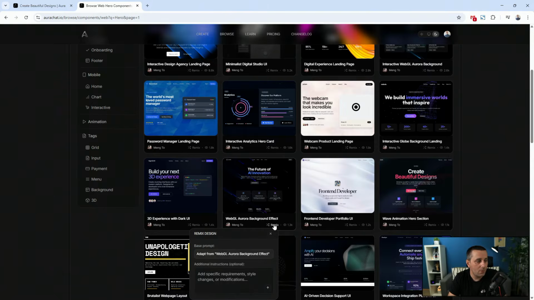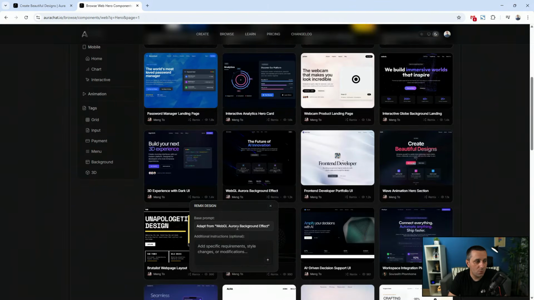When I click remix there, it gives this base prompt. This prompt was used to create this, but you can also add additional instructions, so add specific requirements, style changes, or modifications.